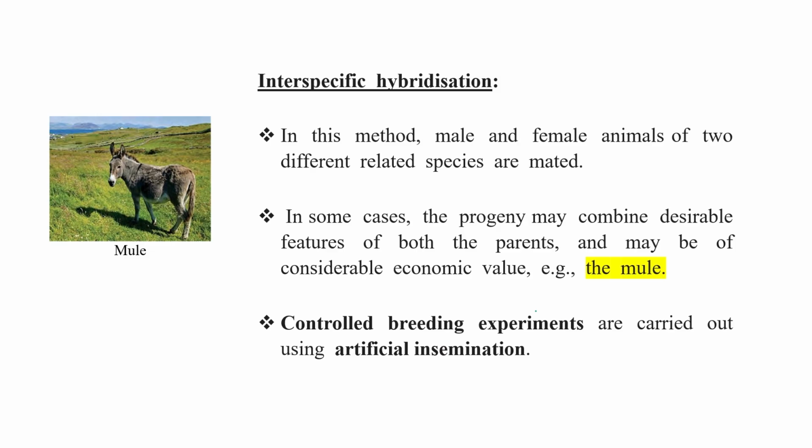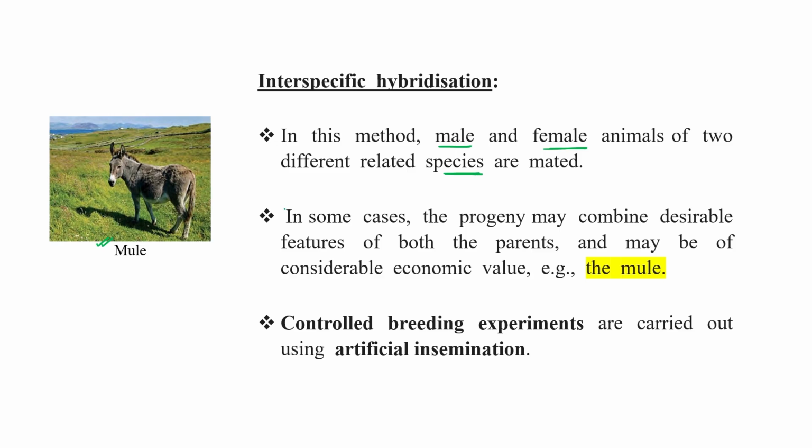Third type is interspecific hybridization, where mating occurs between male and female animals of two different species, right? Two different species. So this is a very good example of interspecific hybridization. Okay, and what is a mule? A mule is a hybrid between a male donkey and a female horse.